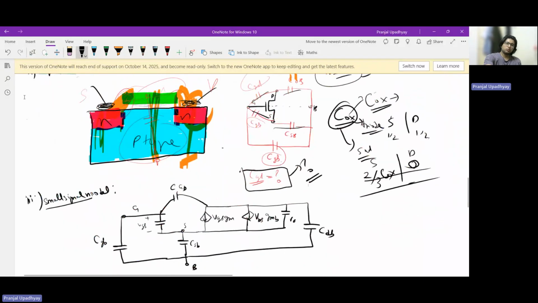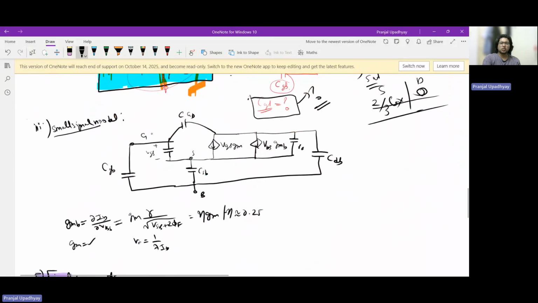Let's move ahead and talk quickly about a small signal complete model. So this is how the small signal model looks. You are already familiar with this from GATE, where you must have explored this. I have drawn the wrong symbol, it is the resistor rb, and you have already seen this.